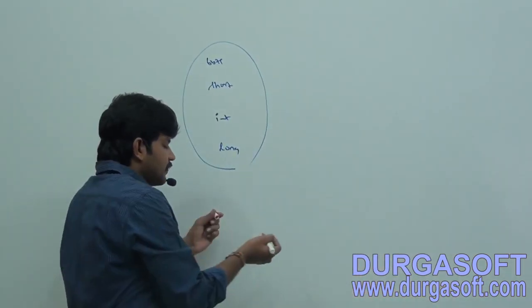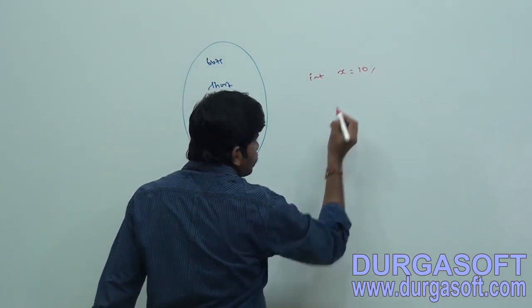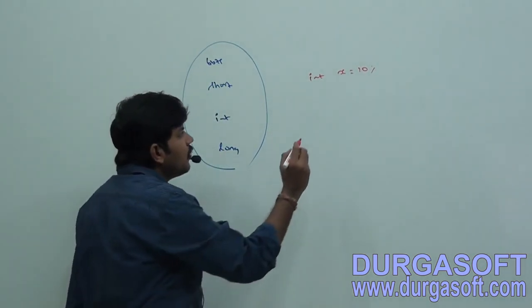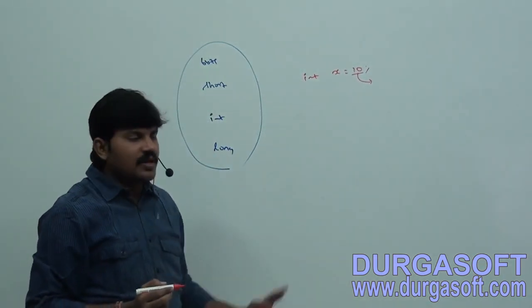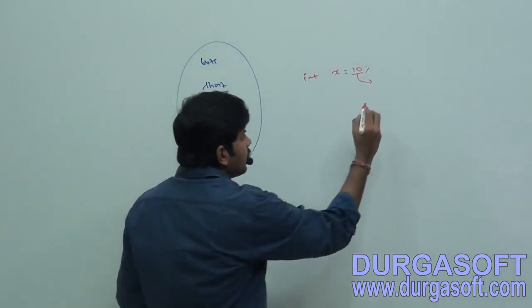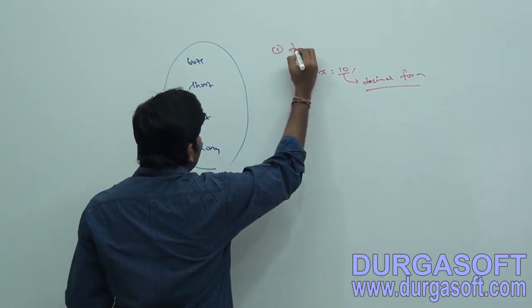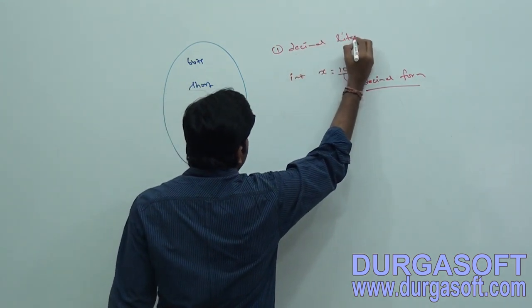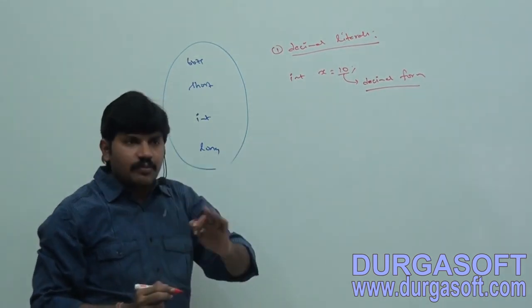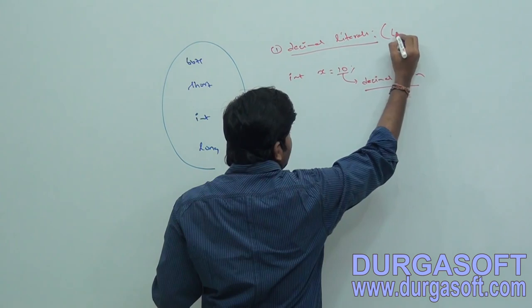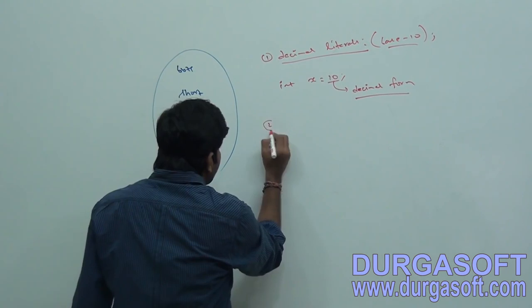One way: int x is equal to 10. Here we are specifying the value in decimal form. 10, that's all, decimal. So this one is a decimal literal. We can specify the value in decimal form, base 10, which is our normal, commonly used approach, right?